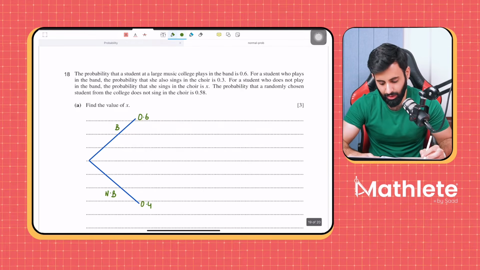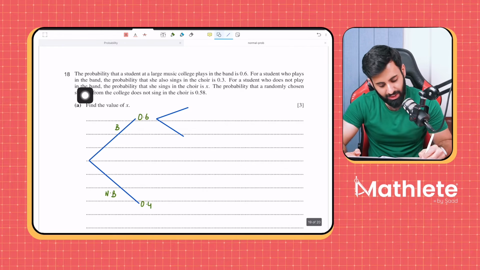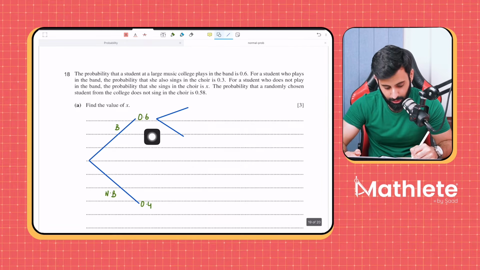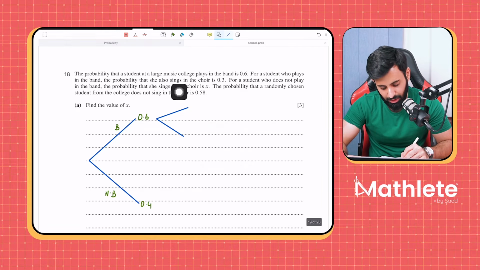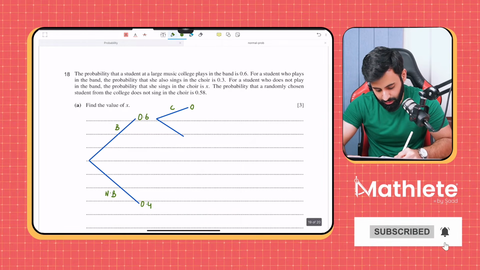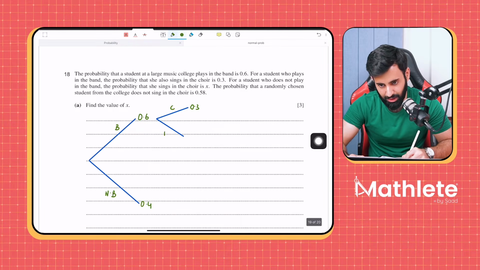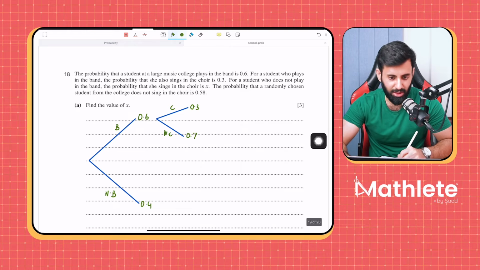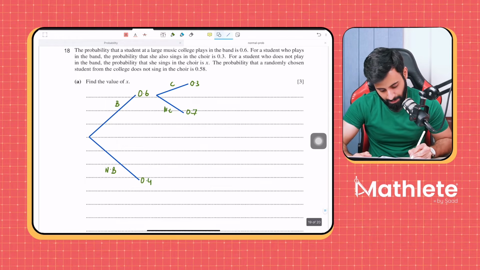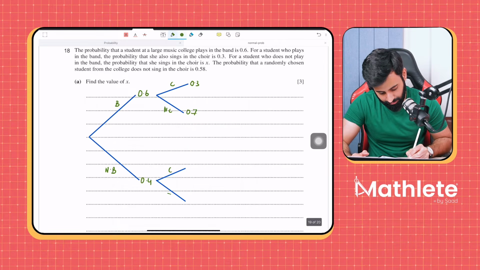That's correct. Then the question says that for a student who plays in the band, the probability that she also sings in the choir is 0.3. So a student who plays in the band, the probability that she also sings in the choir is 0.3. Now, what will be the probability that she does not sing in the choir? 0.7. Excellent.